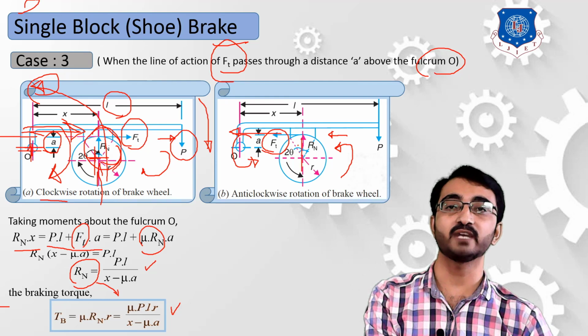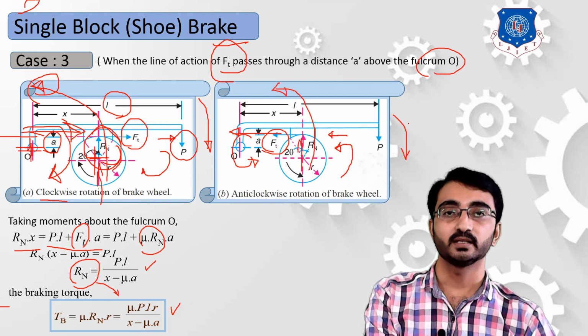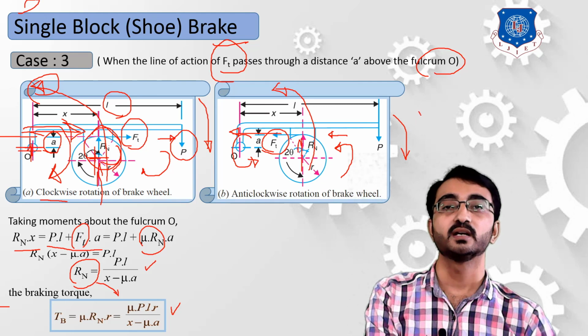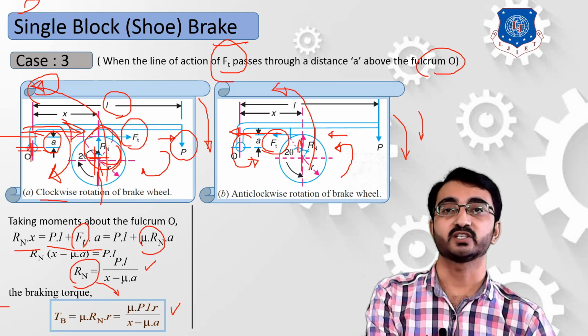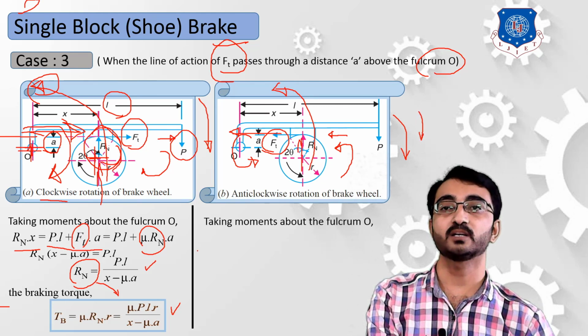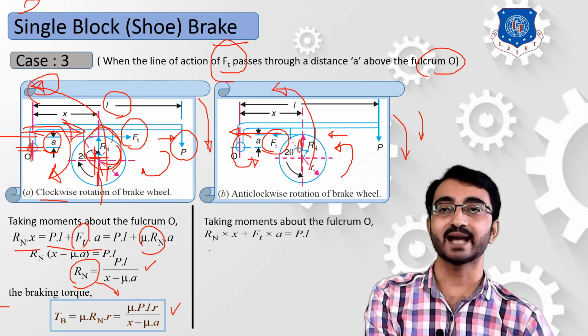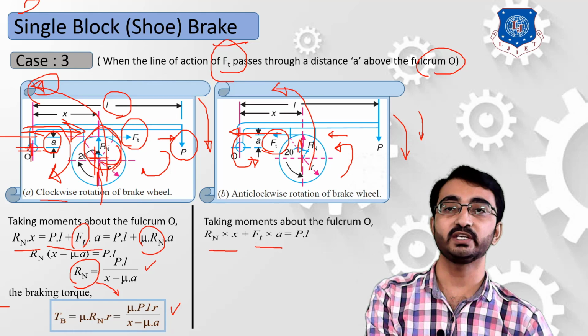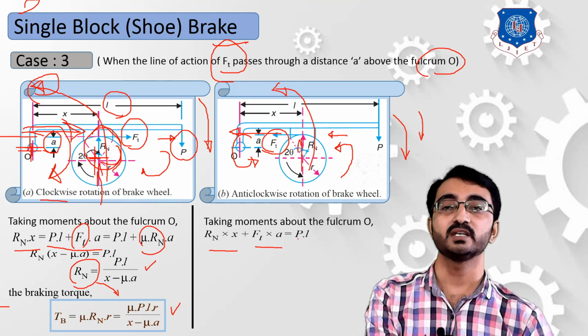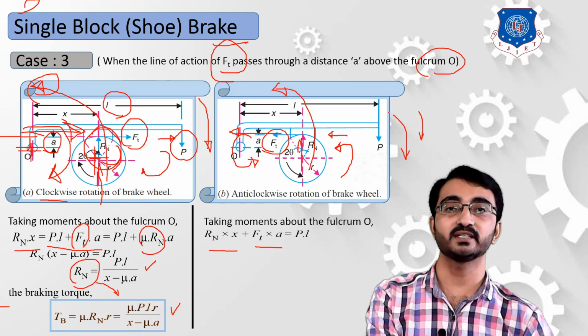Similarly, your Rn will be producing anti-clockwise rotation, and your P force will be producing clockwise rotation. So by taking moment about fulcrum point O, we get Rn into x, in anti-clockwise, plus Ft into A, again in anti-clockwise, is equal to P into L, which is in a clockwise direction.